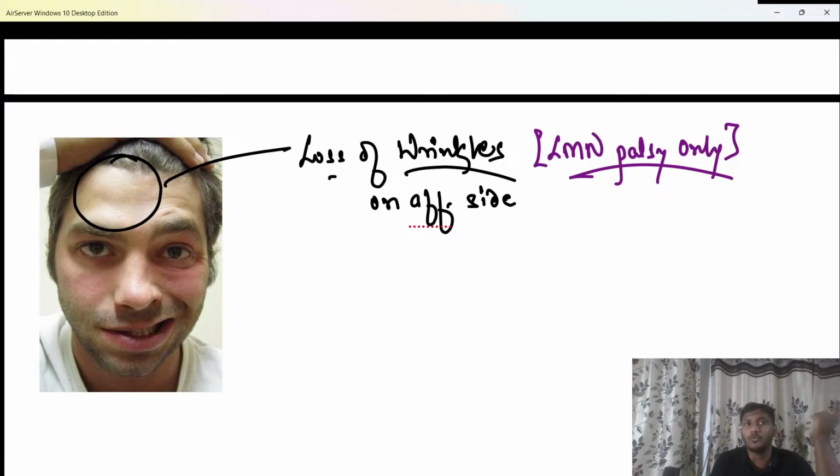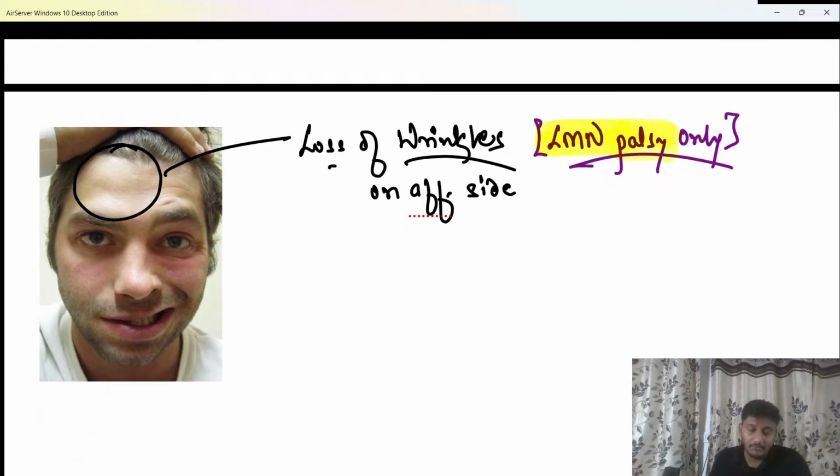But in upper motor neuron damage, the tone of the muscle usually increases, and therefore there is spasticity. Spastic paralysis is seen. So in upper motor neuron facial palsy, wrinkles will be present. Loss of wrinkling is only seen in lower motor neuron facial palsy, and that is a keyword to diagnose LMN palsy of the facial nerve. Clear to remember?